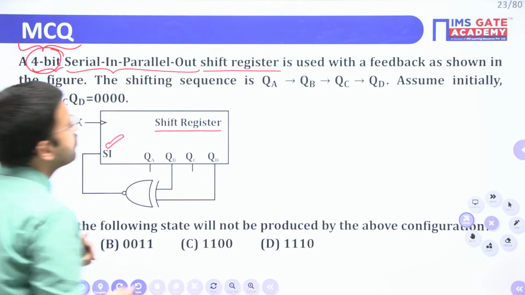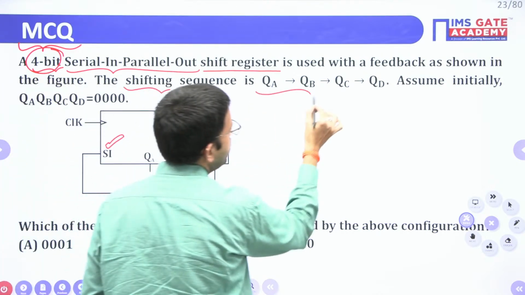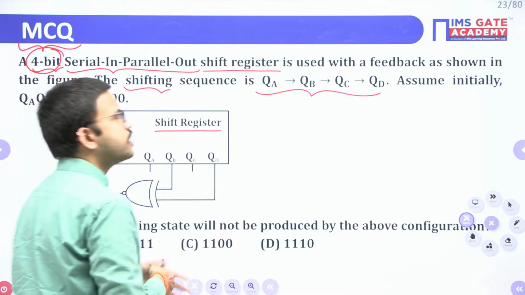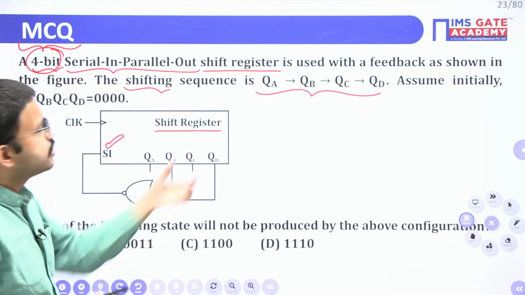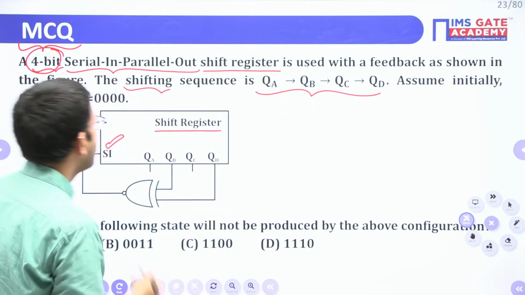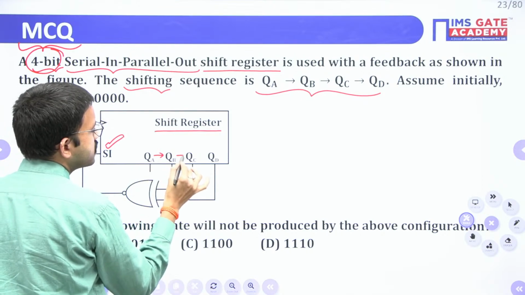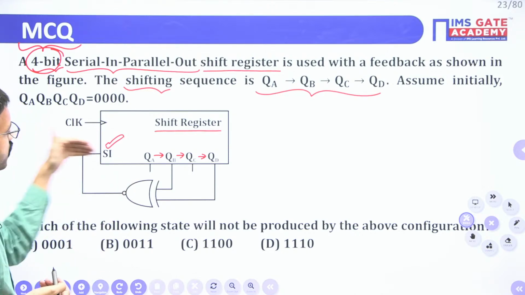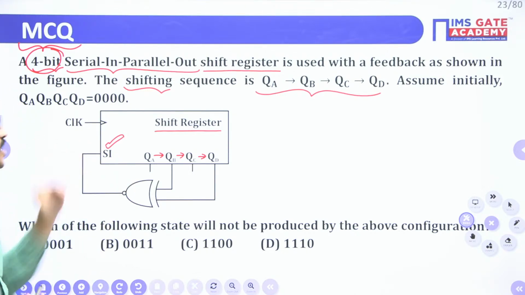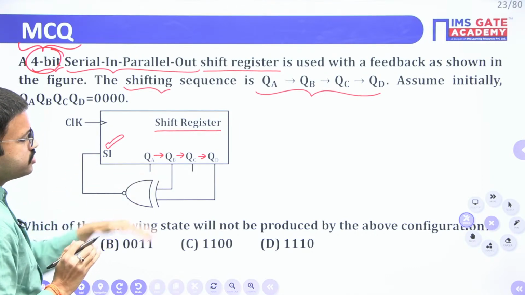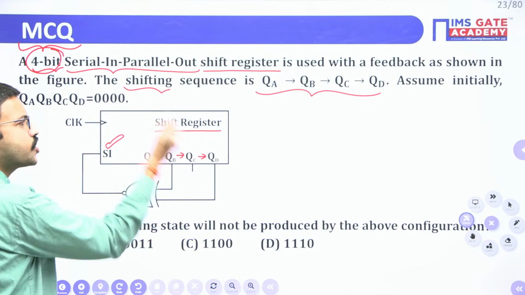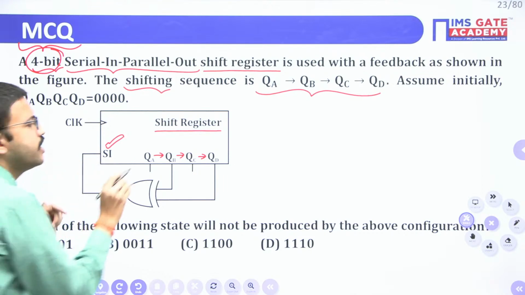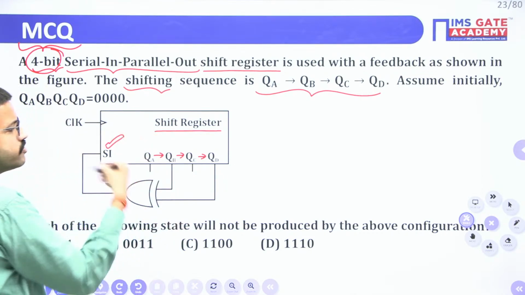Internally the shifting is taking place like this: QA, QB, QC, QD. So a right shift operation is taking place. Sometimes they may mention left shift also, but in this case they have mentioned right shift. If you give the serial input externally from your side, then just for the timing, remove this logic gate. Then this circuit we call a shift register, because you give external input bit by bit serially and internally the shifting takes place.